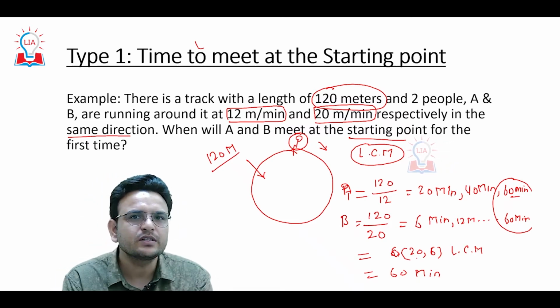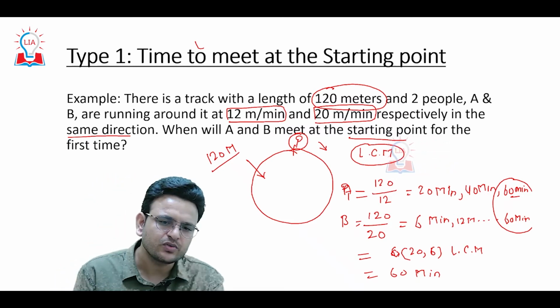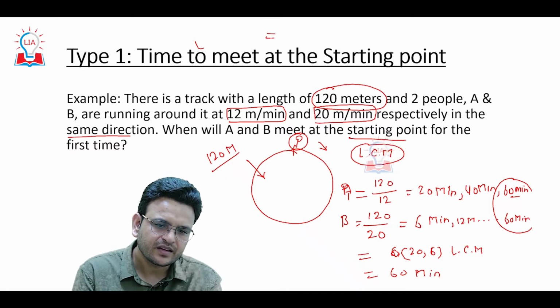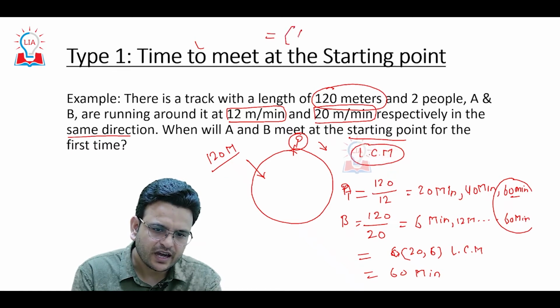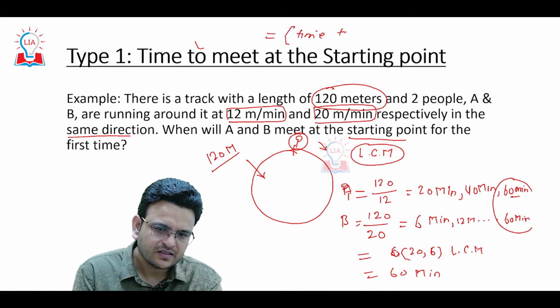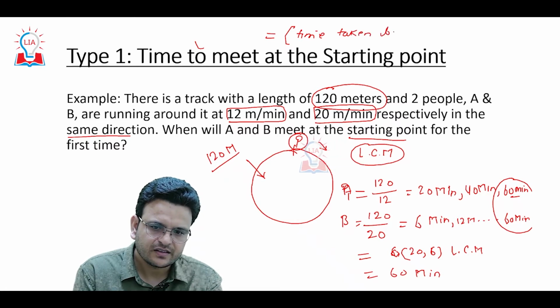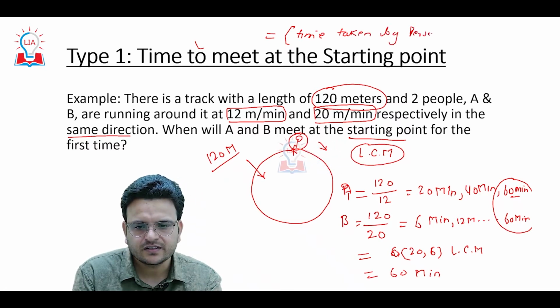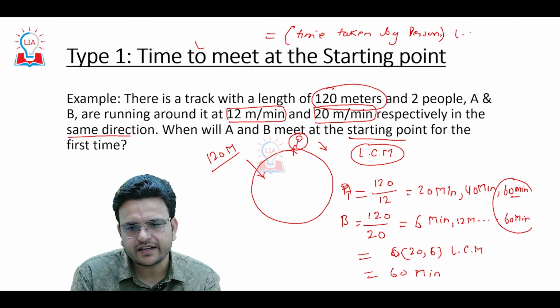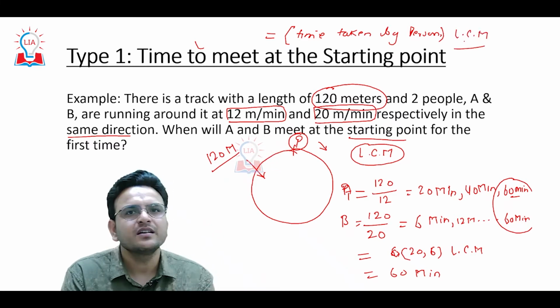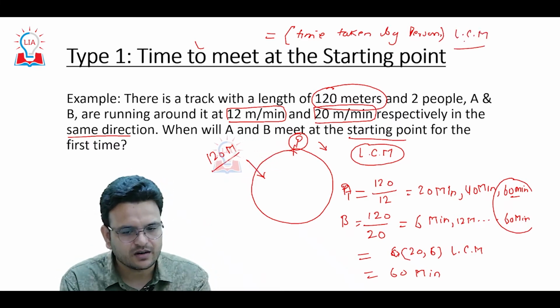So hope you are able to understand. In this particular question, we have to get the time taken by person A, person B or person C to reach the starting point, and then we have to take the LCM. That is the meeting time at the starting point.